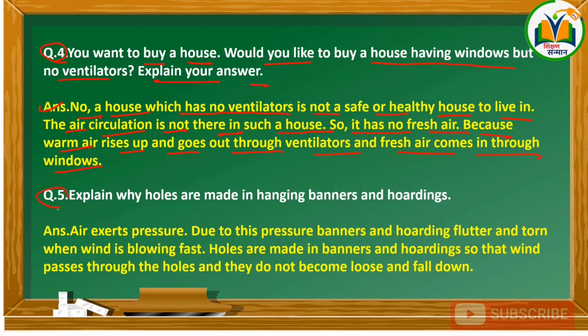Next question, question number 5. Explain why holes are made in banners and hoardings. Answer: Air exerts pressure. Due to this pressure, banners and hoardings flutter and turn when the wind is blowing fast. Holes are made in the banners and hoardings so that winds pass through the holes and they do not become loose and fall down. So let's see the next question.